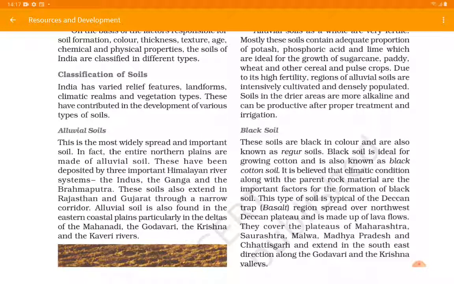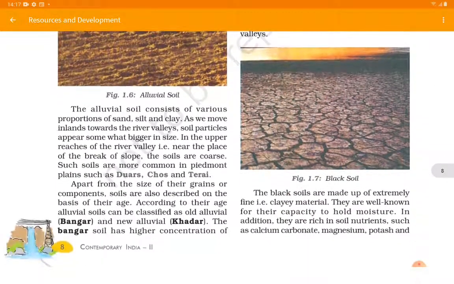This is the most widely spread and important soil. In fact, the entire northern plain is made of alluvial soil. So when we see in India, the northern plains are composed of alluvial soil, which has been deposited by 3 important Himalayan river systems, Indus, Ganga and Brahmaputra. These soils also extend in Rajasthan and Gujarat through a narrow corridor. Alluvial soil is also found in the east coastal plains, particularly in the deltas of Mahanadi, Godavari, Krishna, Kaveri. So there we see the alluvial soil is found.